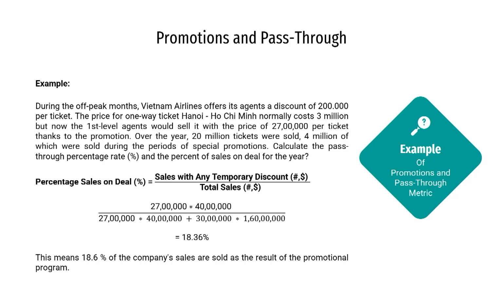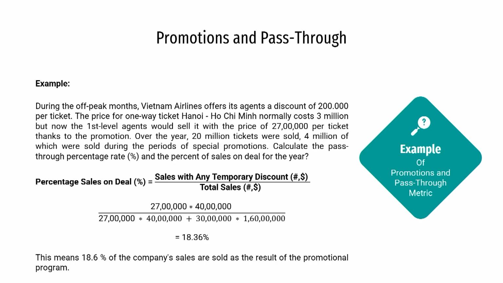Let us now look into an example and try to understand how we can calculate the percentage sales on deal and the pass-through rate. During the off-peak months, Vietnam Airlines offered its agents a discount of 200,000 per ticket in their own currency. The price for a one-way ticket from Hanoi to Ho Chi Minh normally costs 3 million.